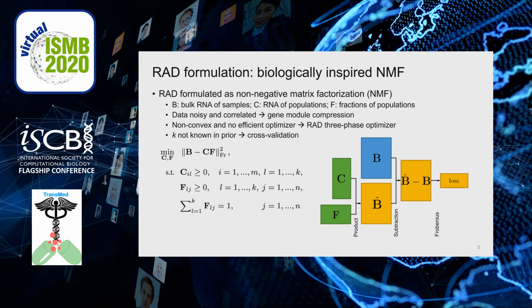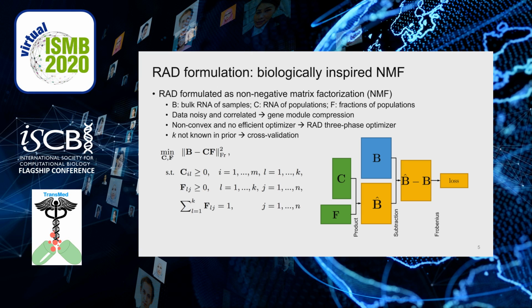We formulate RAD as a non-negative matrix factorization problem. The input of the algorithm is a bulk transcriptome of both breast primary and metastatic samples, represented as the matrix B. The output of RAD are two non-negative matrices C and F. C represents the RNA expressions of each cell population, and F represents the fractions of each population.